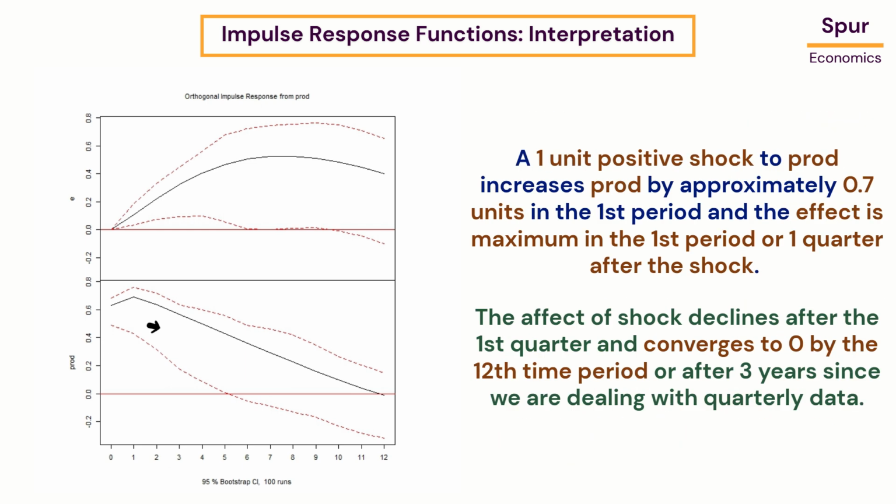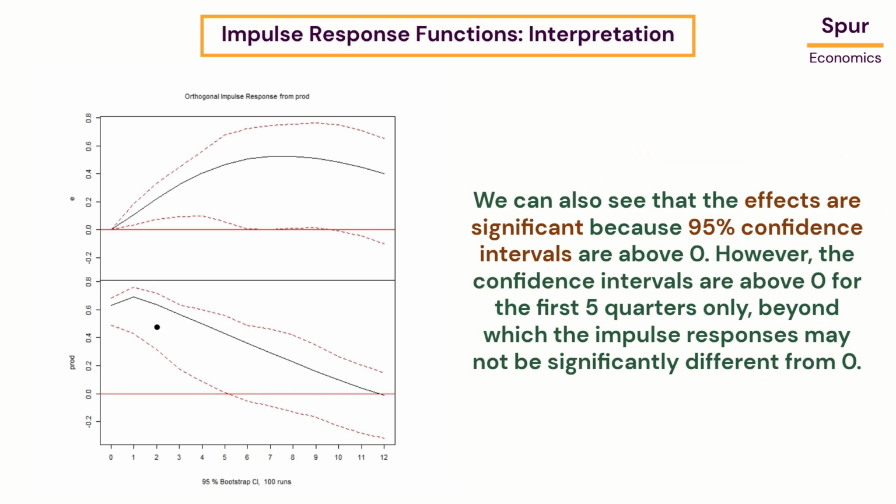A 1-unit positive shock to prod increases prod by approximately 0.7 units in the first period, and the effect is maximum in the first period or 1 quarter after the shock. The effect of shock declines after the first quarter and converges to 0 by the 12th time period or after 3 years, since we are dealing with quarterly data. We can also see that the effects are significant because the 95% confidence intervals are above 0. However, the confidence intervals are above zero for the first 5 quarters only, beyond which the impulse responses may not be significantly different from zero.